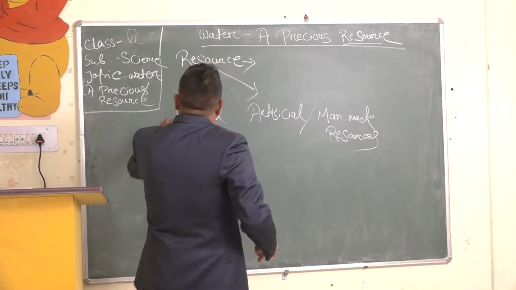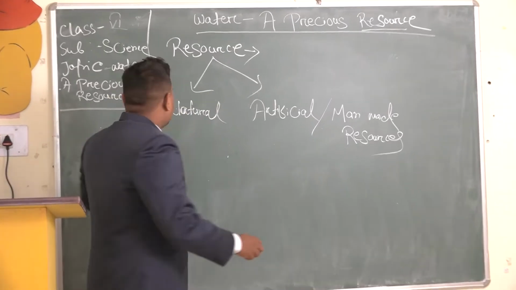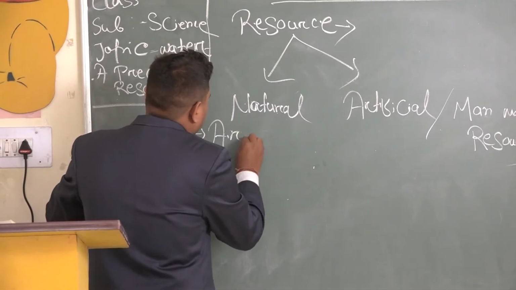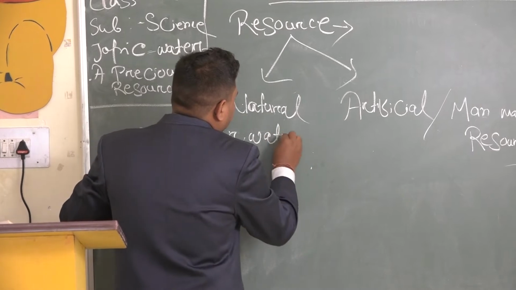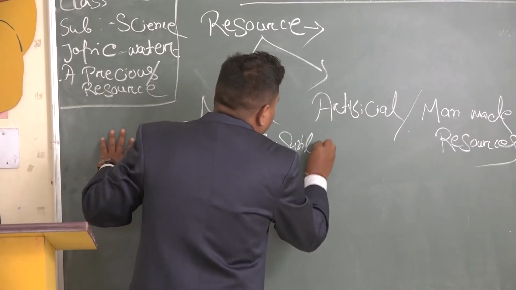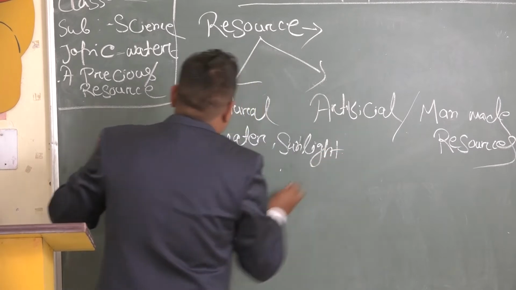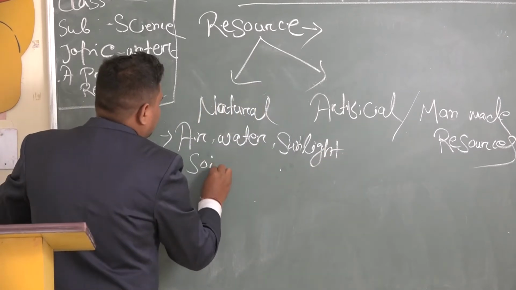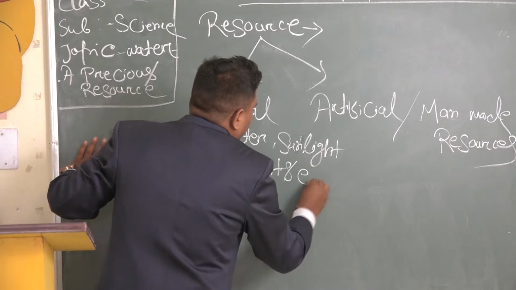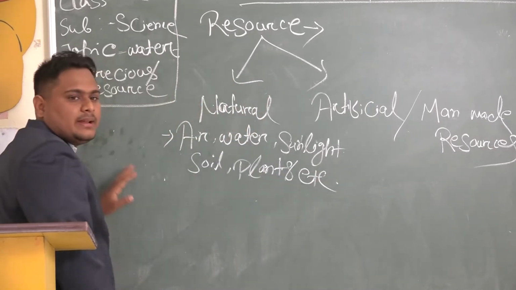So natural resource means those that are obtained from nature, like air, water, sunlight, soil, plants, etc. Okay, like that.